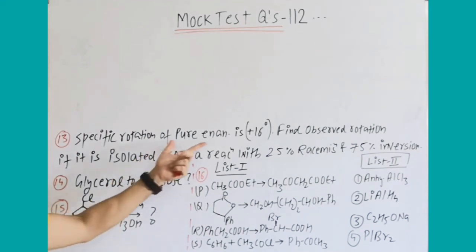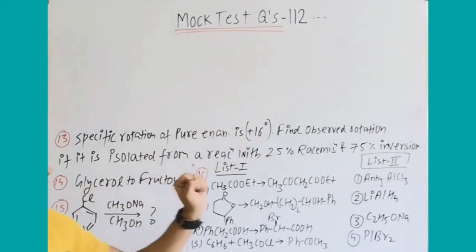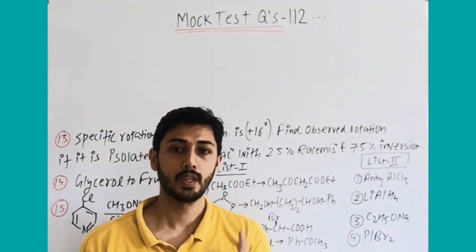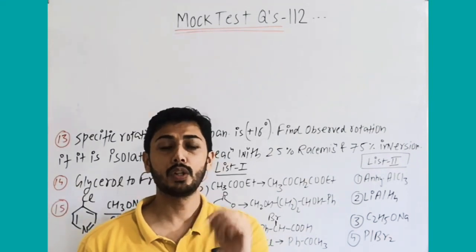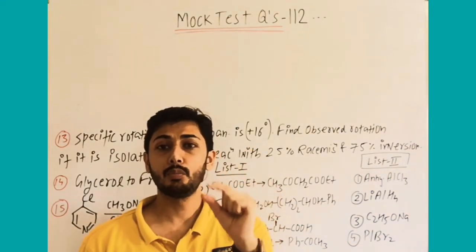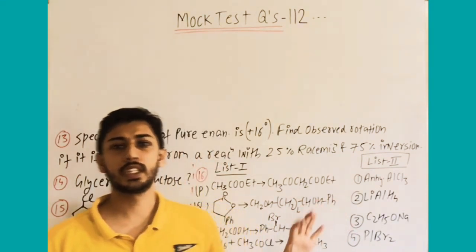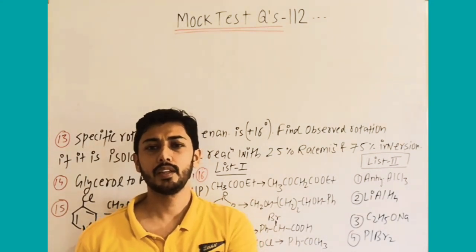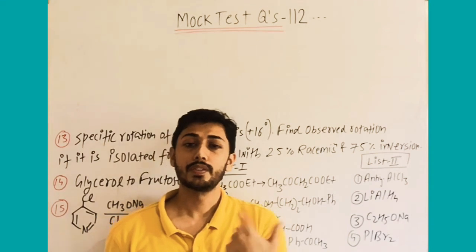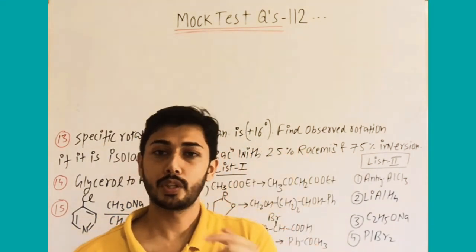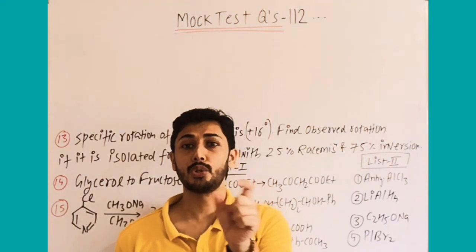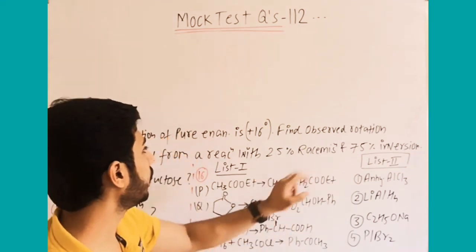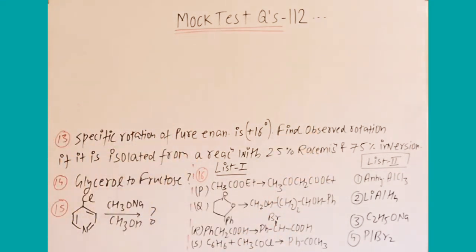The specific rotation of pure enantiomer is plus 16 degree. Before mentioning it, this concept I have covered in optical isomerism. In the notes also covered, or in the video also around the 54th minute. Formulae I have given because I know sometimes you may get these types of questions in the mock test paper. If you want to see, you can see in the optical isomerism video, in the playlist for class 11th, or the crucial concept playlist, at the 54th minute, where some formulae related to this question are covered.